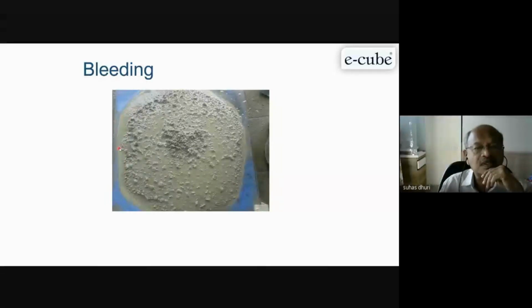Once you vibrate, you will find it coming on the surface, and it is very clean water at the top. And the whole paste, about 20-25 mm, has a very high water binder ratio, which will give very low strength. With time it also erodes because abrasion takes place, and with low strength it will definitely have low wearing resistance.